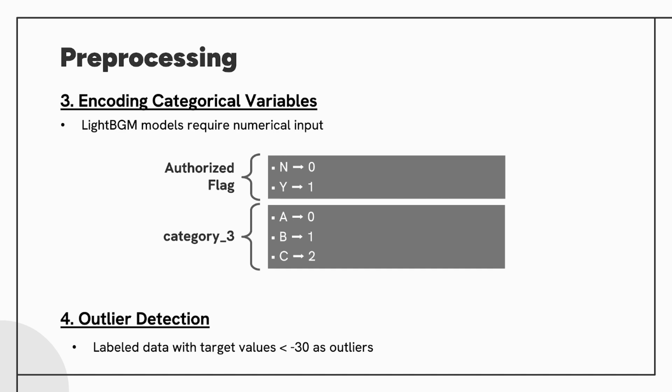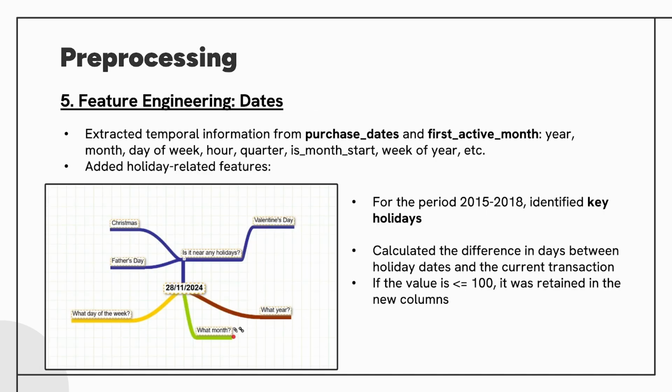Outliers with target values below -30 were flagged for targeted analysis. Date features, including year, month, and proximity to holidays like Christmas, were extracted to reveal spending trends. These features improved the model's understanding of temporal patterns.